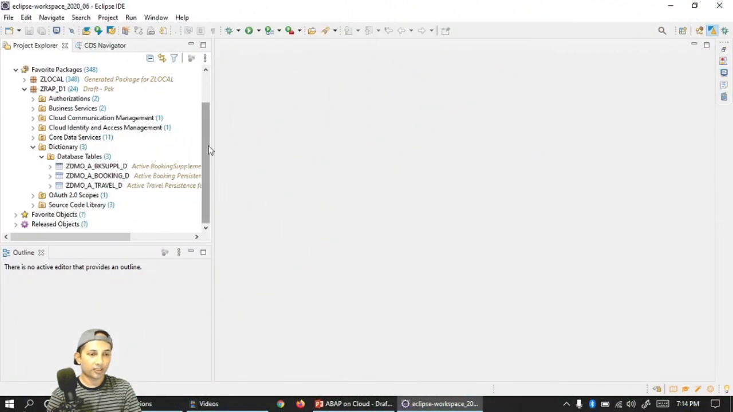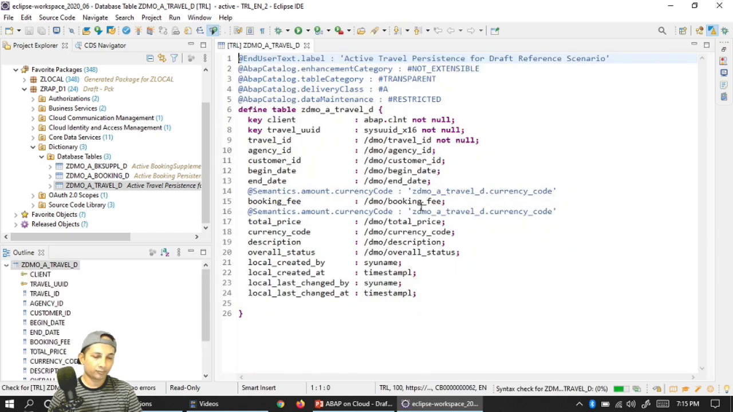So let's start with our Eclipse ADT. As I said, 3 tables. So let's first open the travel table. It's taking some time. Okay, so here is the table. As usual, a normal table that you can see.